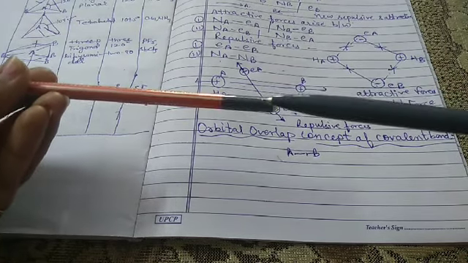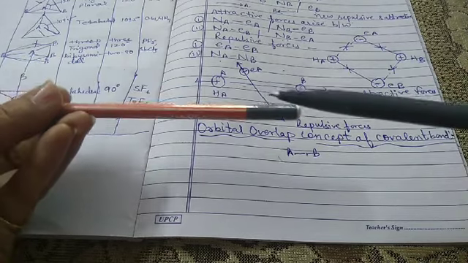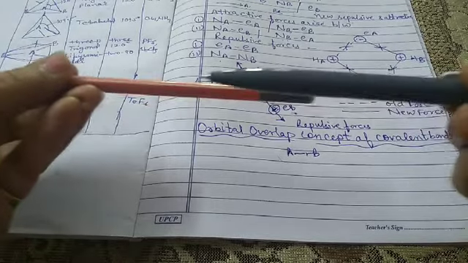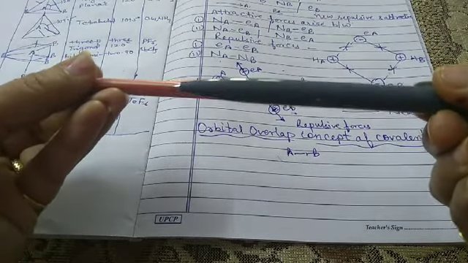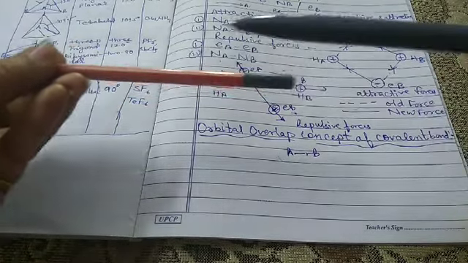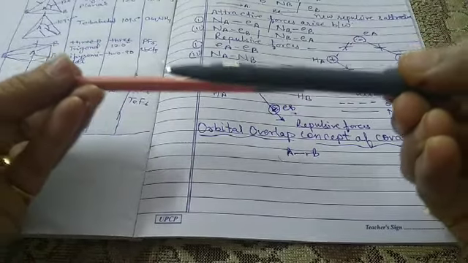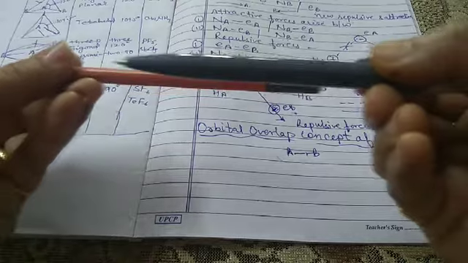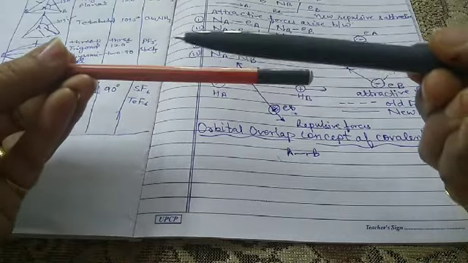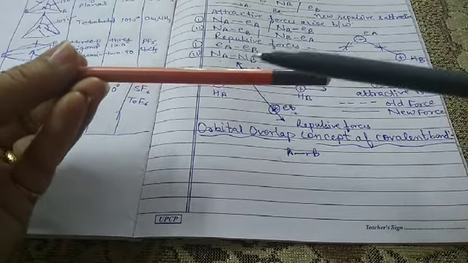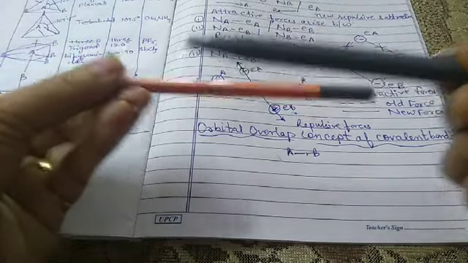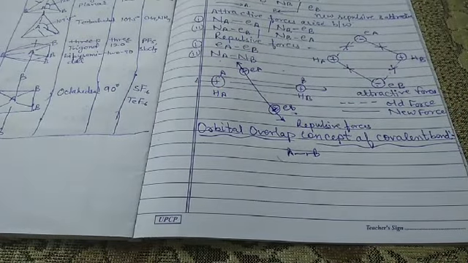This is known as overlapping. When one comes over the other, it is called overlapping of the orbitals. Overlapping means pairing of the electrons, and the strength of the covalent bond depends upon the extent of overlapping. The greater the overlapping, the stronger the bond formed between the two atoms.